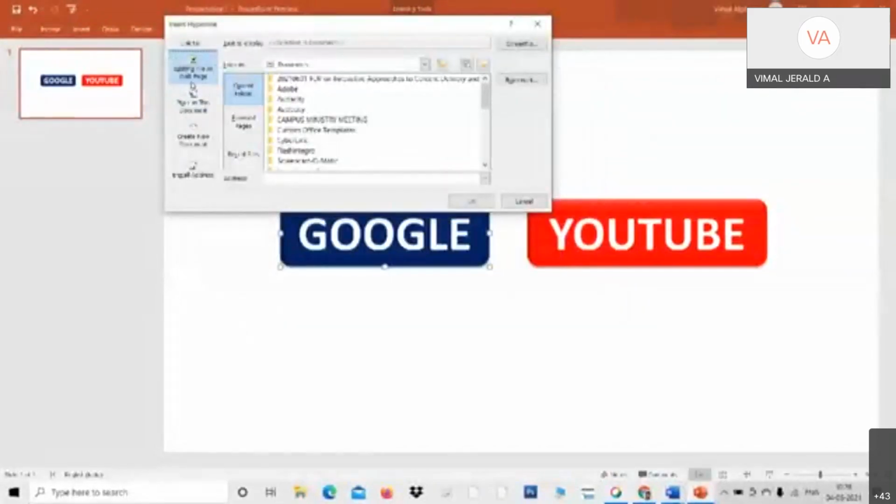Here, the first option is Existing File or Web Page. I'm giving a link for an external web page, so I will have to type the address, the URL. I just type www.google.com and press Enter. I've given a link. See, I've given a link.